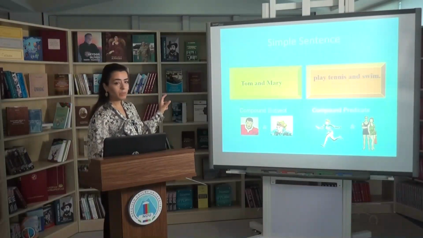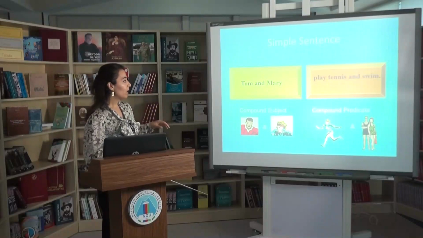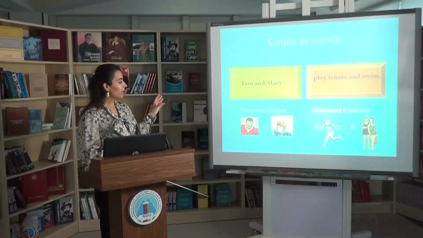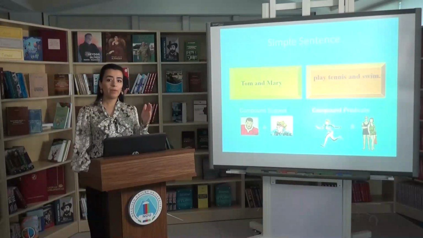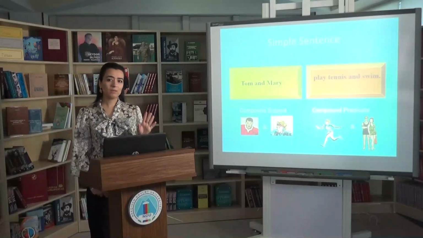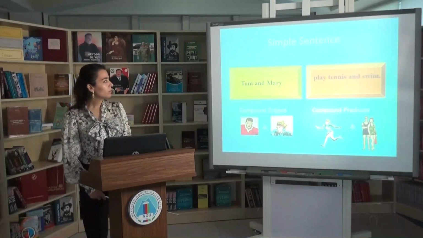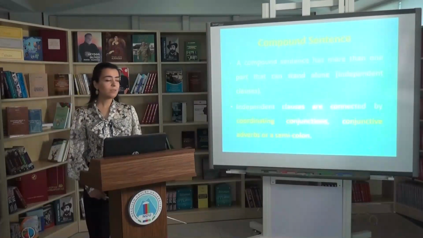So, Tom and Mary play tennis and swim. In this sentence, we have a compound subject and a compound predicate, but it doesn't mean that our sentence is compound or something like that. So that's all for our simple sentence.